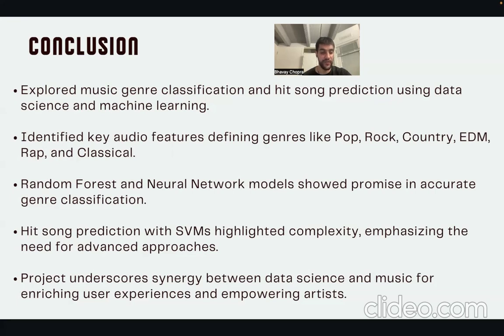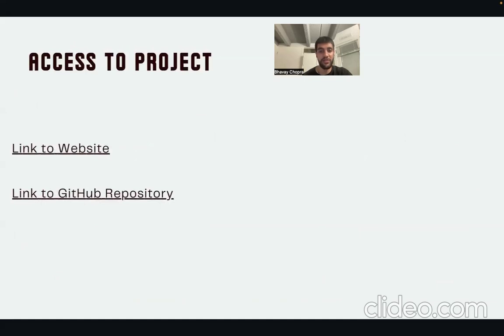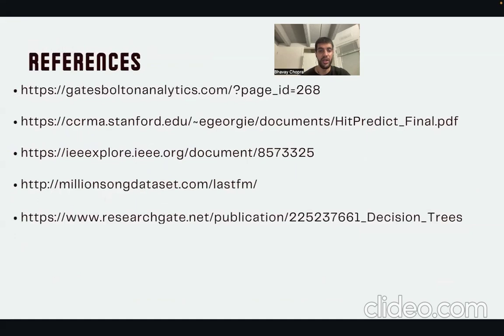Overall, this research contributes to the growing body of knowledge in the field of music information retrieval and demonstrates the potential of machine learning techniques for genre classification and music analytics. The findings lay the foundation for further exploration and refinement of these models, ultimately leading to improved user experience and more personalized recommendations. And the project can be accessed as there's a website, and all the code has been documented on this particular GitHub repository.